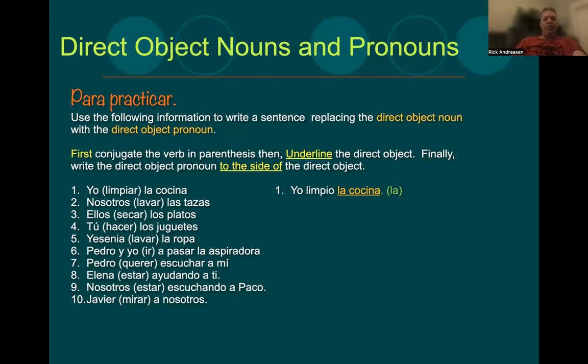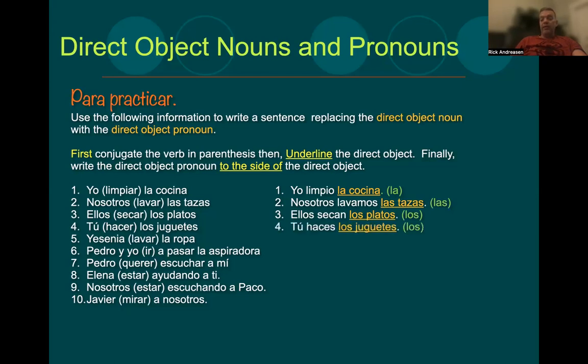Okay, aquí vamos. Número 2. Nosotros lavar las tazas. Nosotros lavamos las tazas, and we replace that with las. It's plural and feminine. Número 3. Ellos secar means to dry los platos. Ellos secan los platos is the direct object. It's plural and masculine. We'd replace that with los. Número 4. Tú hacer los juguetes. Juguetes means toys. You make the toys. Tú haces los juguetes is the direct object, and it would be replaced by los.